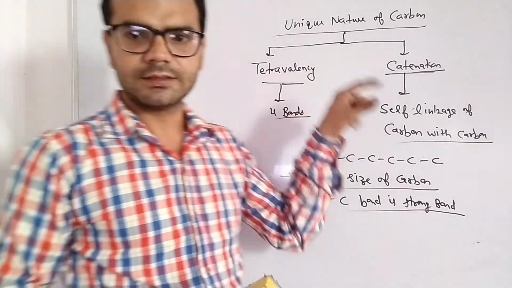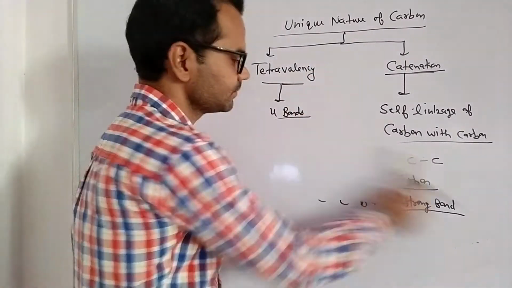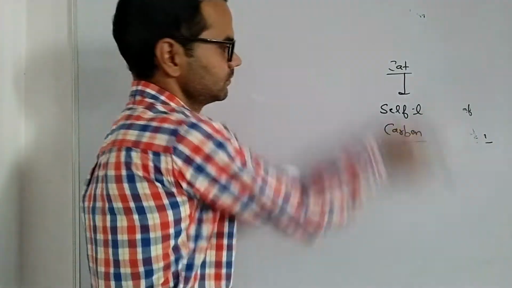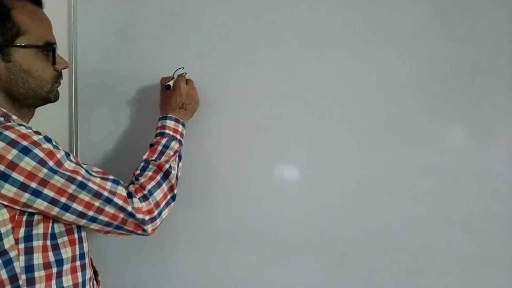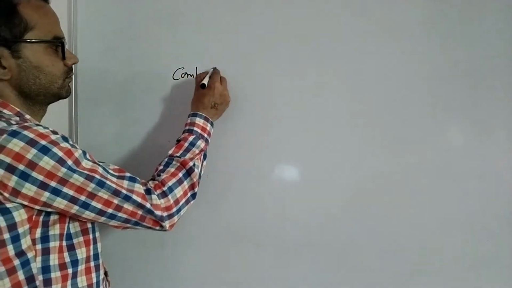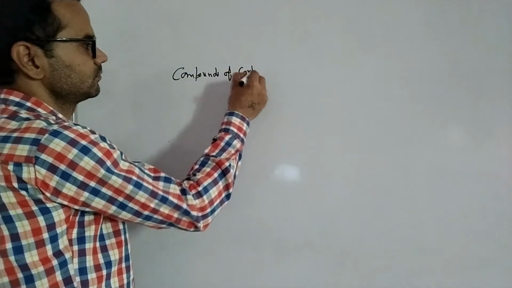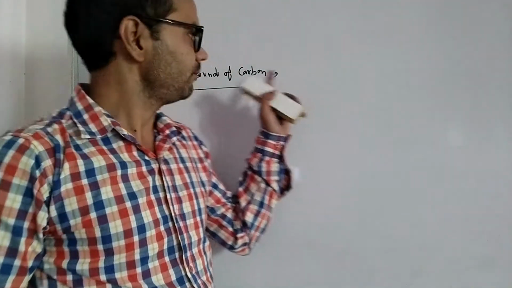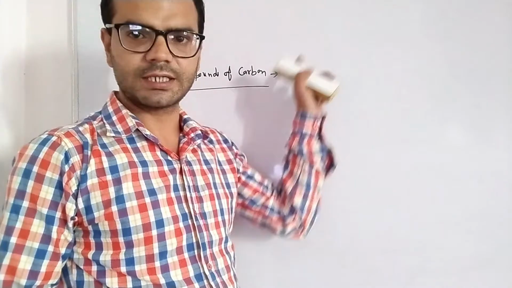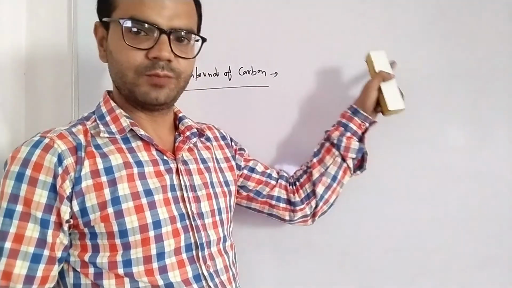Right. Next, compounds of carbon. Carbon can make long, straight chains. Carbon can form branch chains.